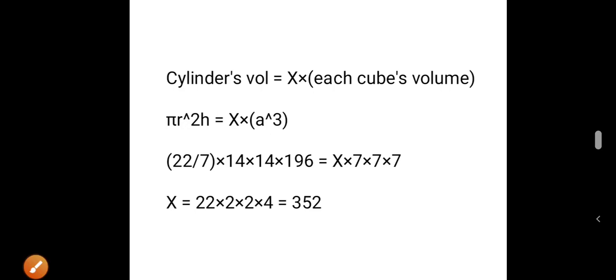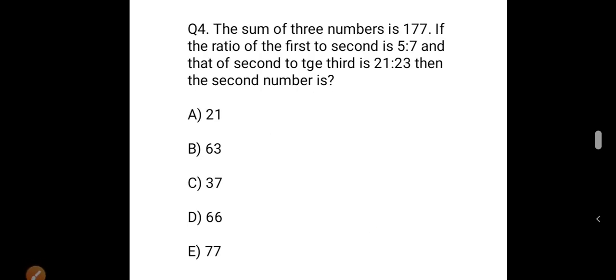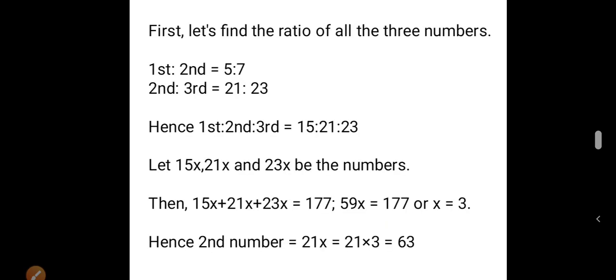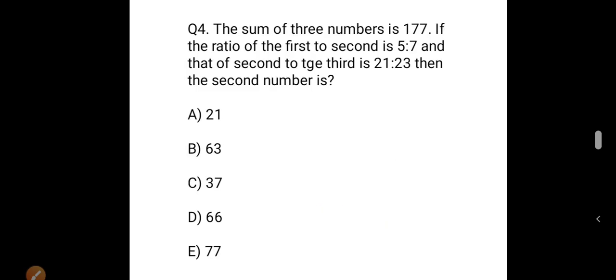Now let's go to the fourth question. The sum of three numbers is 177. If the ratio of the first to second is 5:7 and that of second to the third is 21:23, then the second number is: option A 21, option B 63, option C 37, option D 66, and option E 77. The sum of three numbers is 177. If the ratio of the first to second is 5:7 and that of second to the third is 21:23, then the second number is.